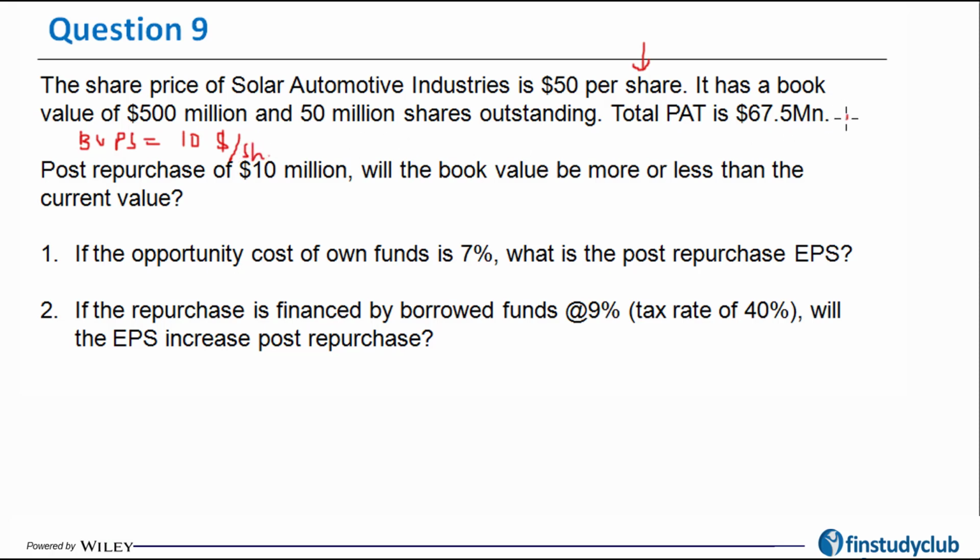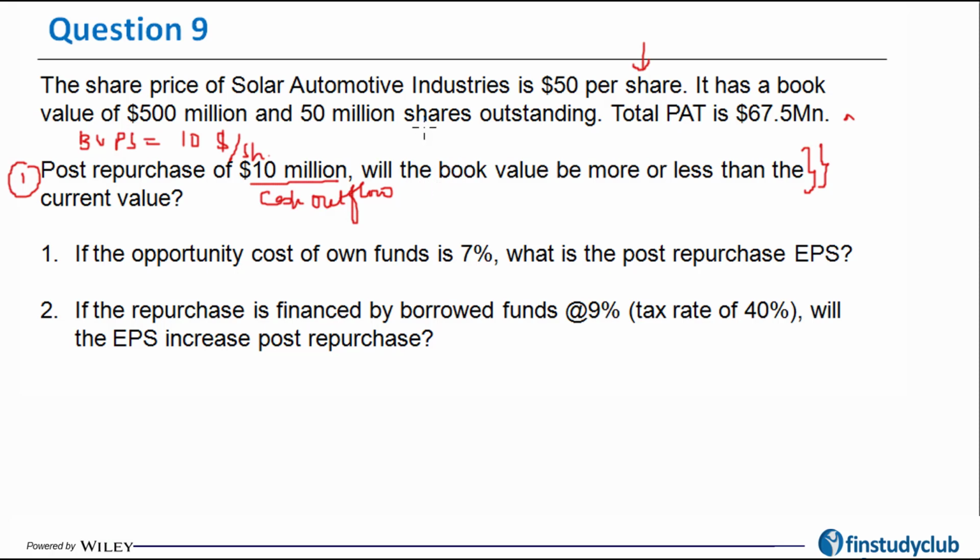Okay, the total profit after tax is coming out to be 67.5. Now post repurchase of $10 million, so this is the total cash outflow for repurchase, will the book value be more or less than the current value? So I have to first tell how much is the directional change in the book value here.